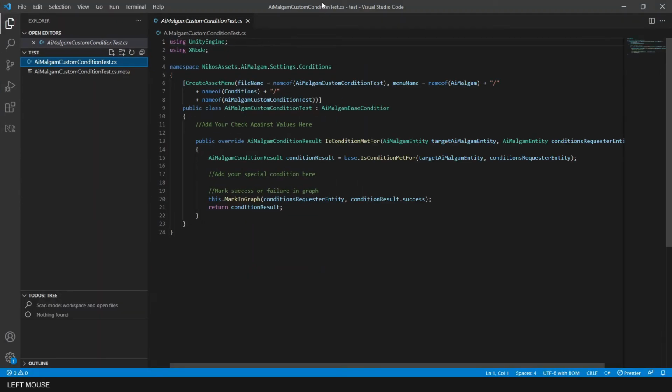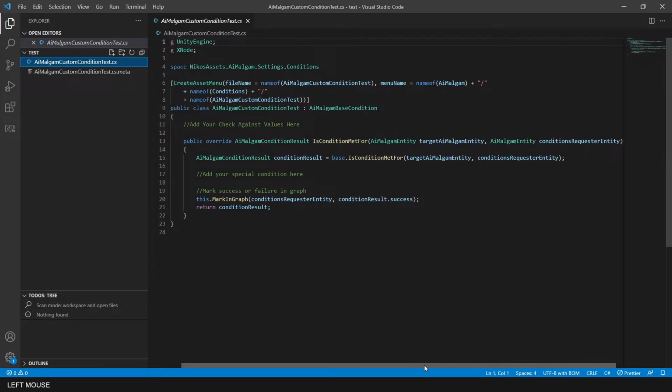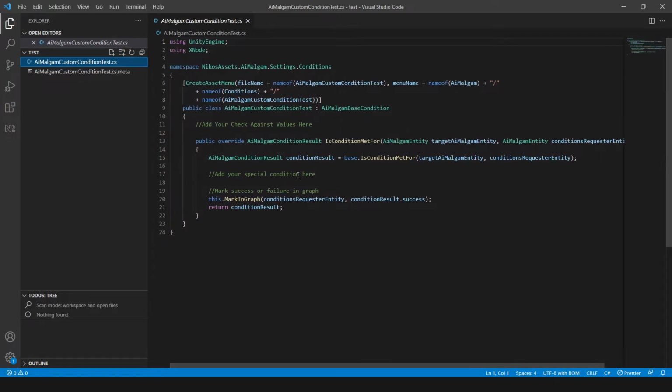And here is the independent condition script we have generated. As you can see, it contains an overridable method where you can implement your custom condition checks you can then later use in the graph editor.